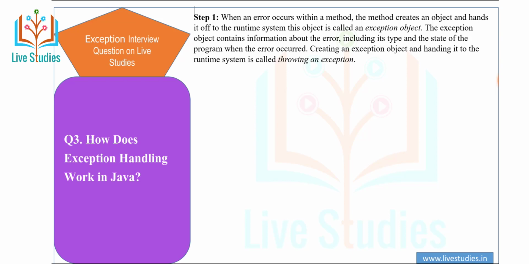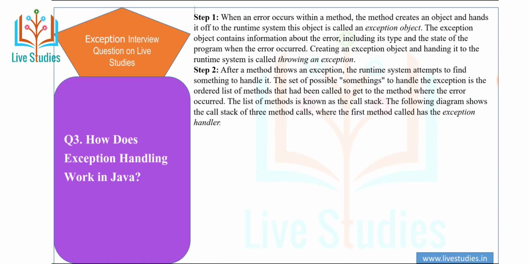First step: when an error occurs within a method, the method creates an object and hands it off to the runtime system. This object is called an exception object. The exception object contains information about the error, including its type and the state of the program when the error occurred. Creating an exception object and handing it to the runtime system is called throwing an exception.